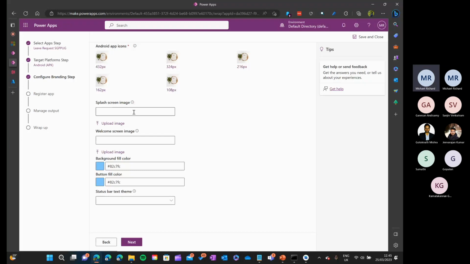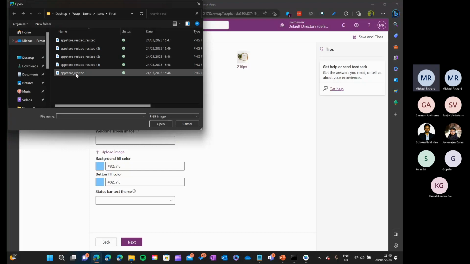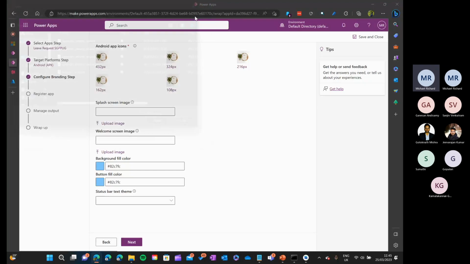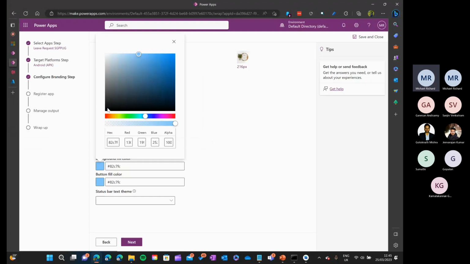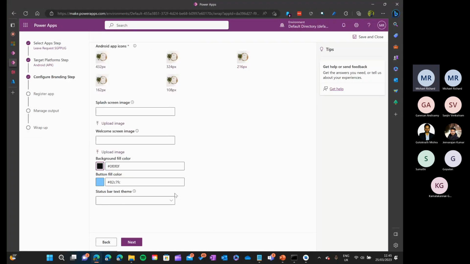You can also put a splash screen image. So what is a splash screen or welcome screen image? It is basically when you open the app, you get a small screen behind which the loading happens, right? So you can do that as well. Even if you don't do it, nothing will happen. So I'll just give it. I like the background to be black. So I'm keeping this, and you can use a status bar theme. Again, I like black, so I'm going with the dark theme. And I click next.